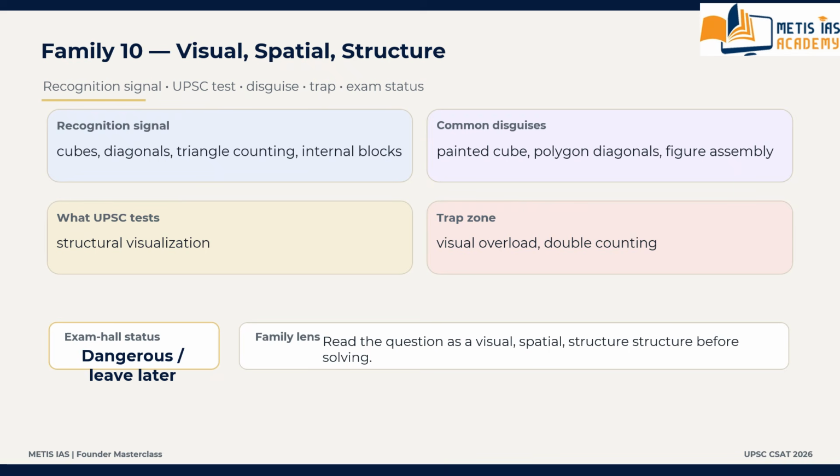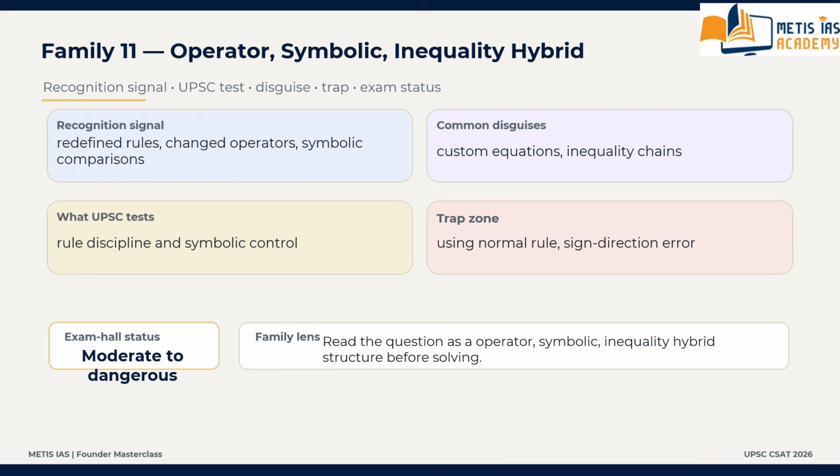We are moving to family number 11, that is the operator symbolic inequality hybrid family. This is where maths and reasoning merge. What is the recognition signal? Whenever rules are defined, whenever rules are redefined, operators are changed, symbols are altered, inequalities must be interpreted structurally. These are the recognition signals.